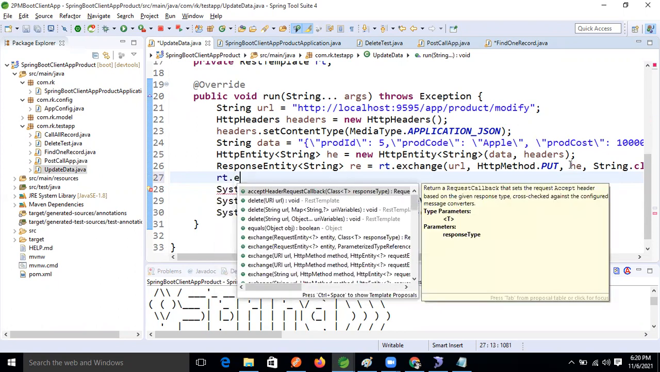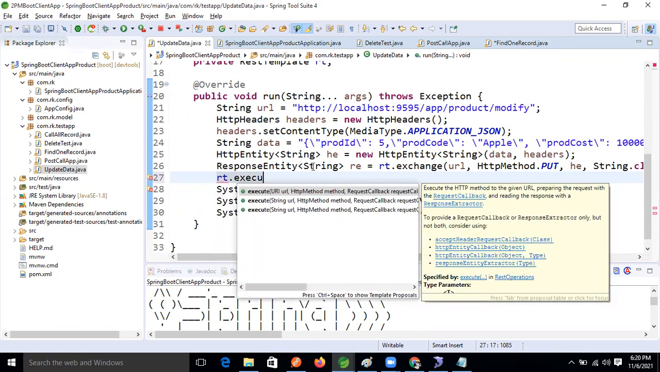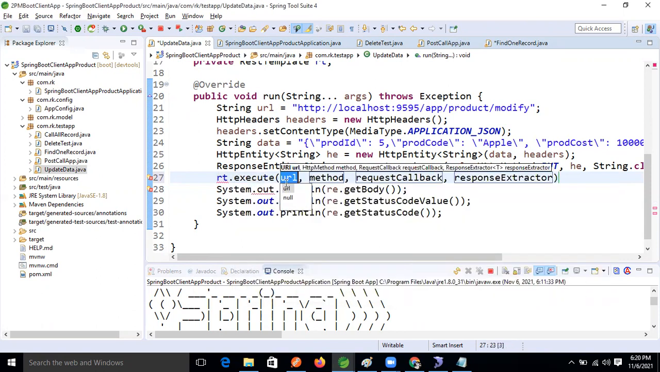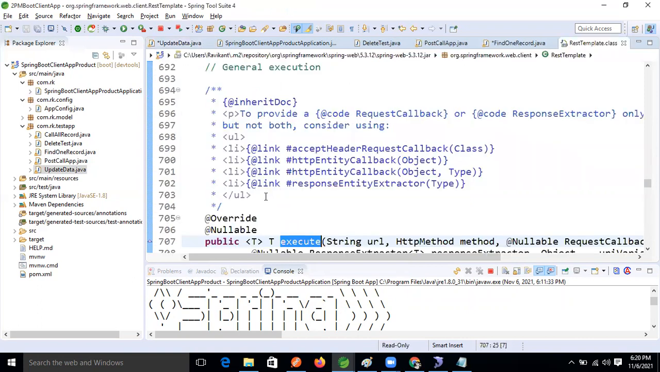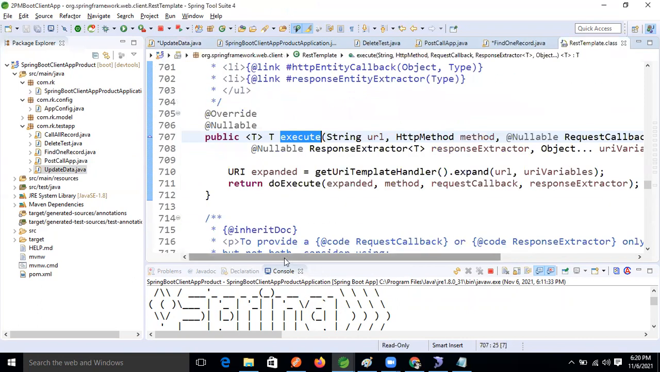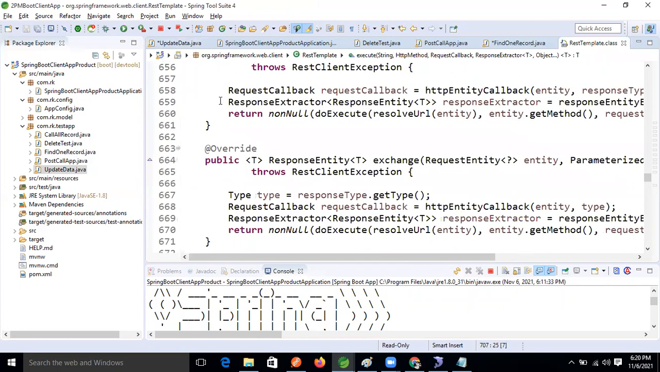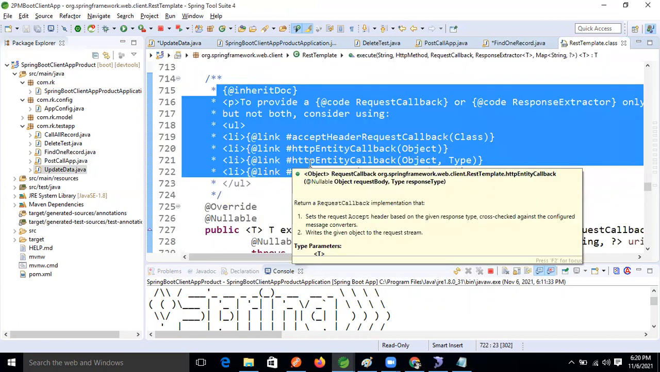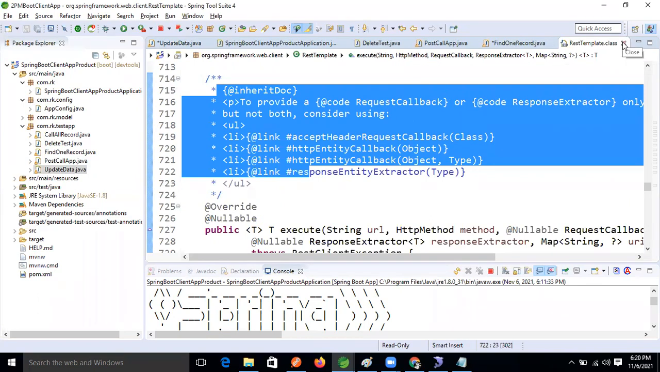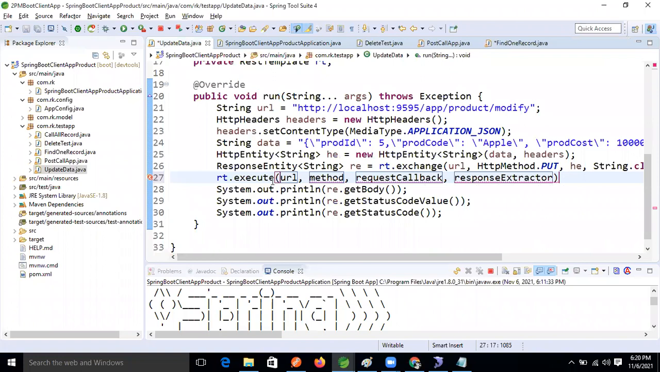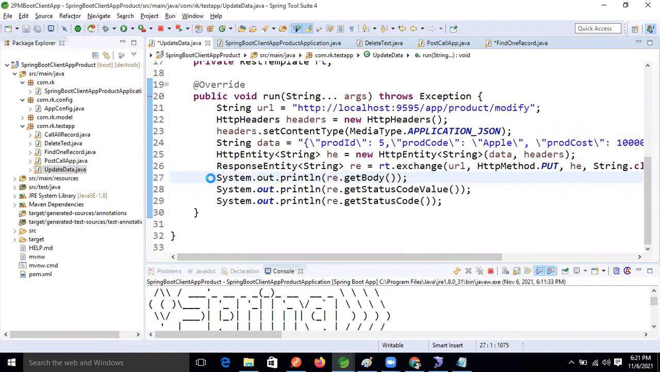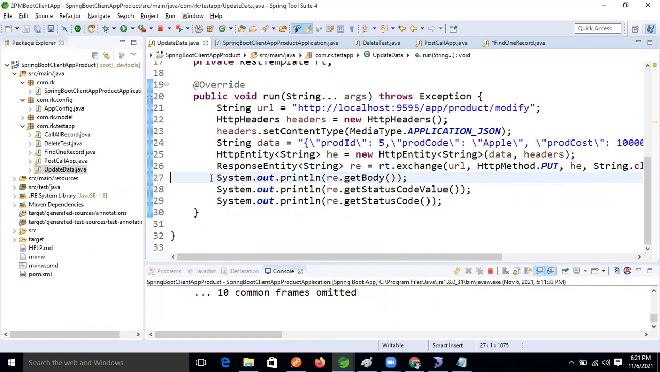RT dot, okay, the execute method is there, na? One minute. Request callback, response extractor. One minute, I need to open the declaration and read the documentation, then I can tell what the main purpose is. First I need to prepare it myself, then I will tell you a clear picture, because I can't give unnecessary things, guys. I also don't have an idea about this method. Okay, so tomorrow we will learn.